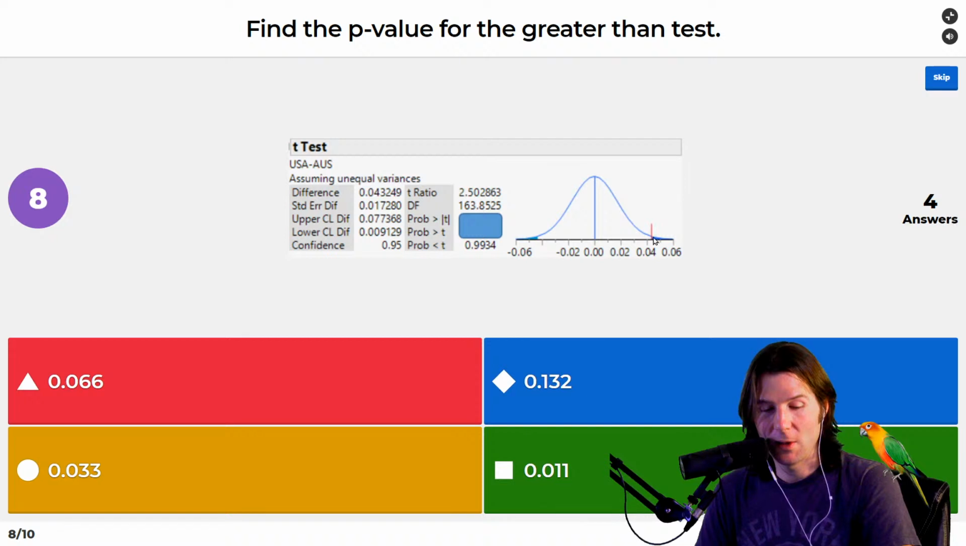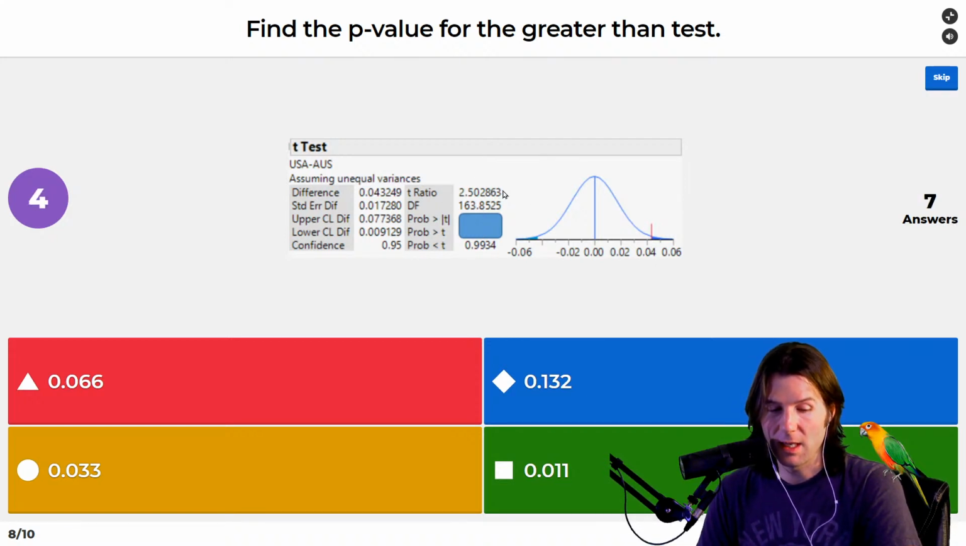So what we need to look at right here is here's where we landed. This is the T statistic of 2.5. This is the standardized distance it is away. That's the actual distance.